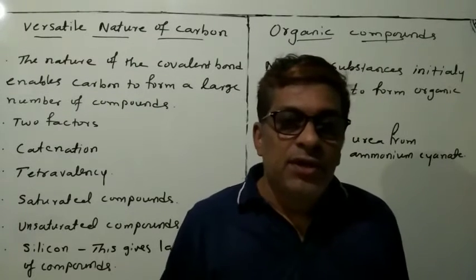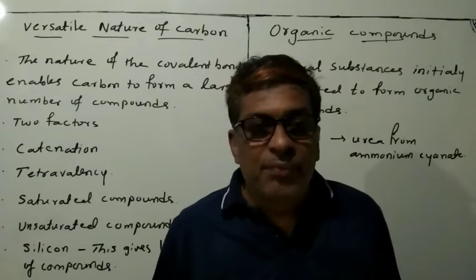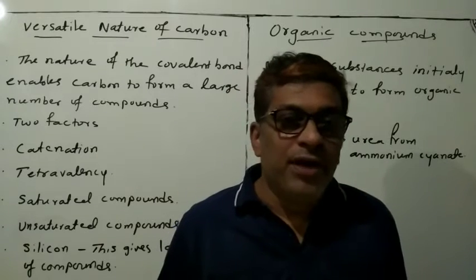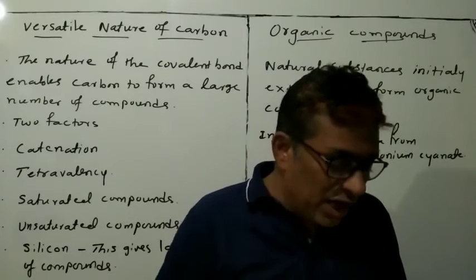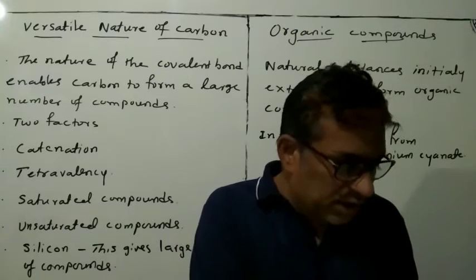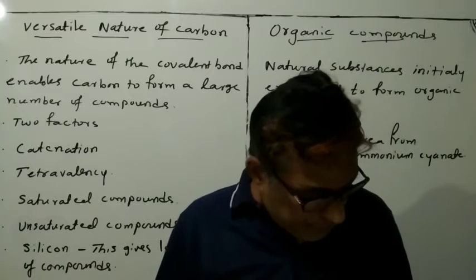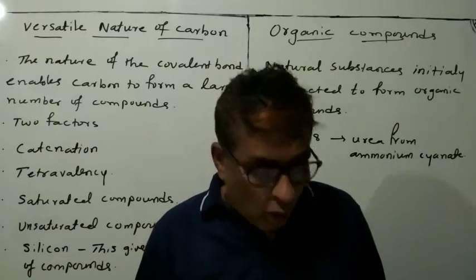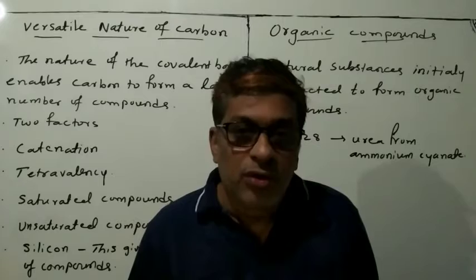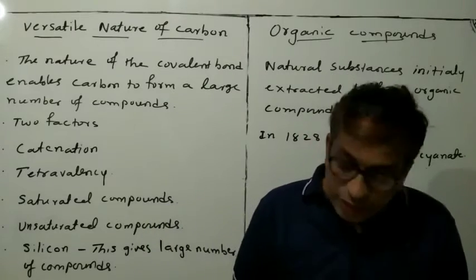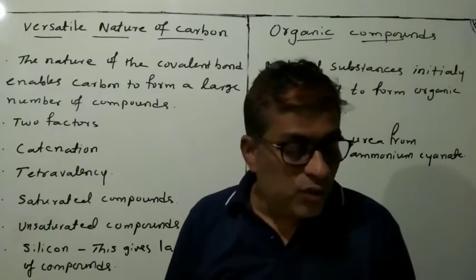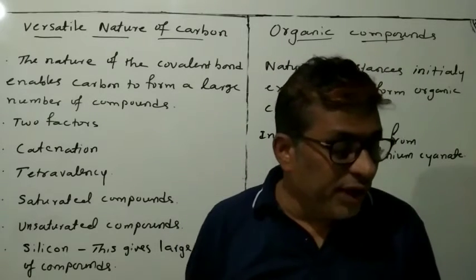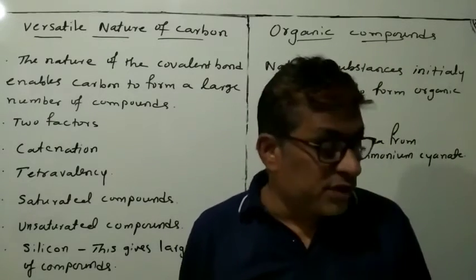Standard 10th, Subject Science, Chapter 4, Carbon and its Compounds. So, dear students, in the last video we have discussed the bonding, carbon bonding, the covalent bond. Okay. So, today we will see the versatile nature of carbon. Versatile means what? Having varied uses or many functions.